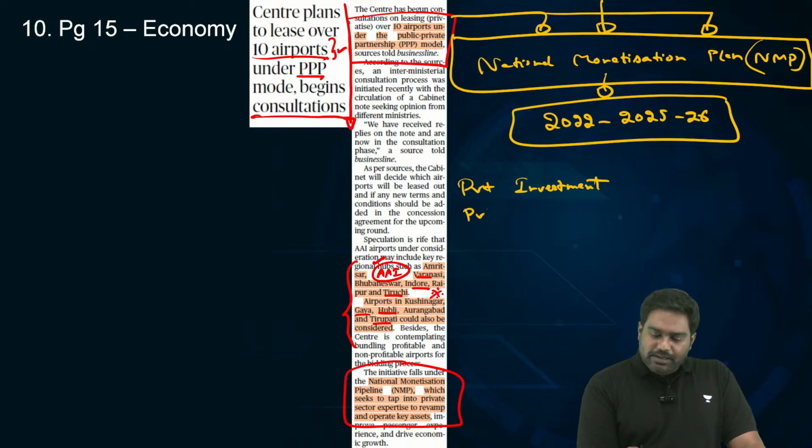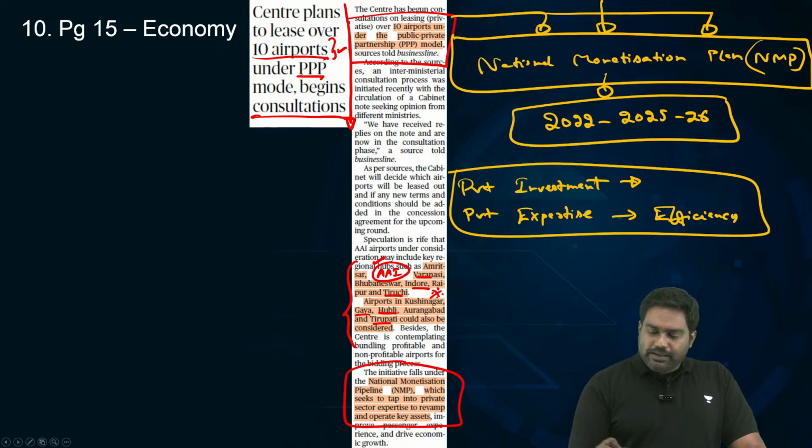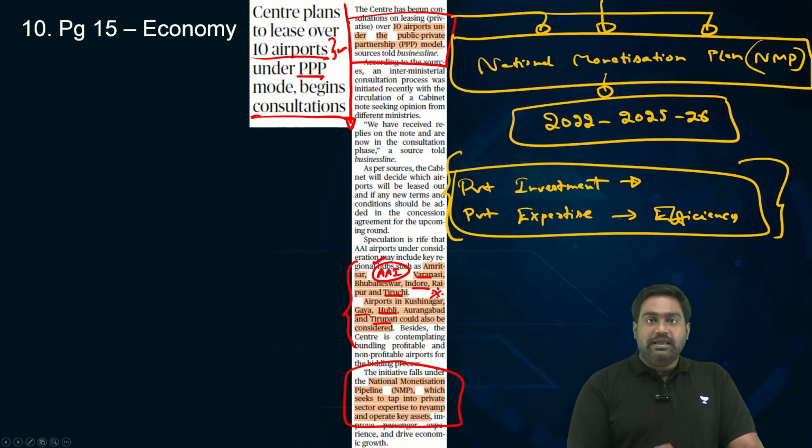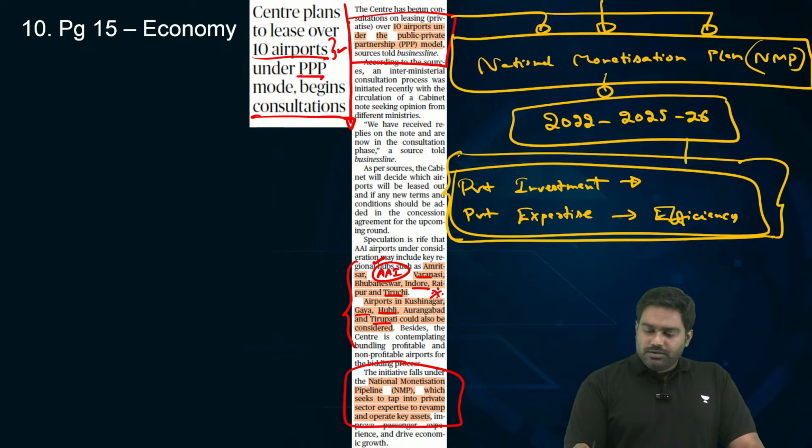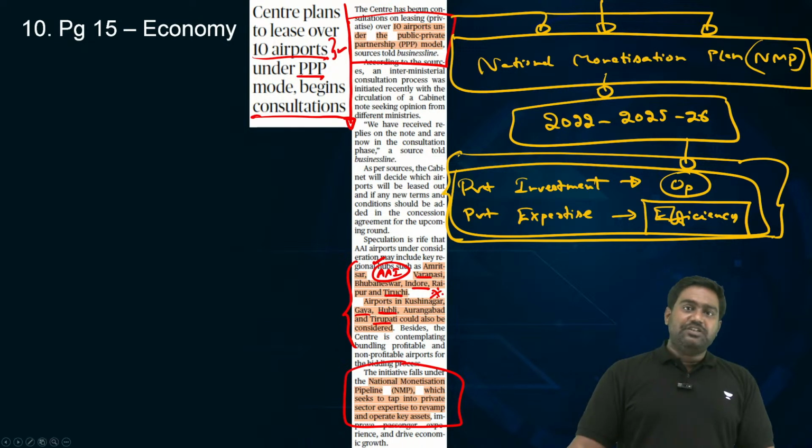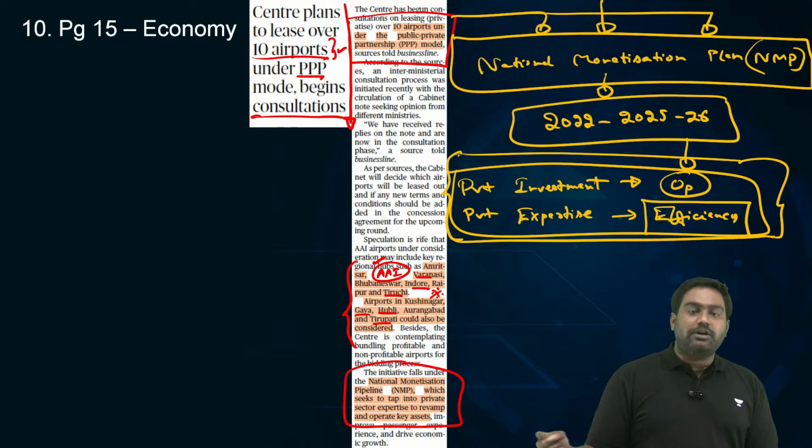Also, it can help bring private expertise, bringing efficiency into the management of critical projects. So it will also bring private investments into key infrastructure sectors which the government has already developed. So it will help in smooth operations of these facilities, also bring in private expertise and efficiency. So that is the objective of the National Monetisation Plan.